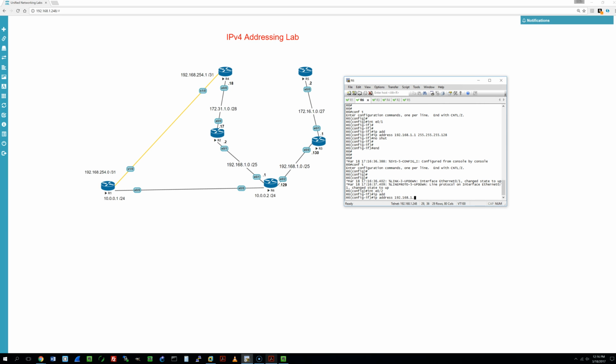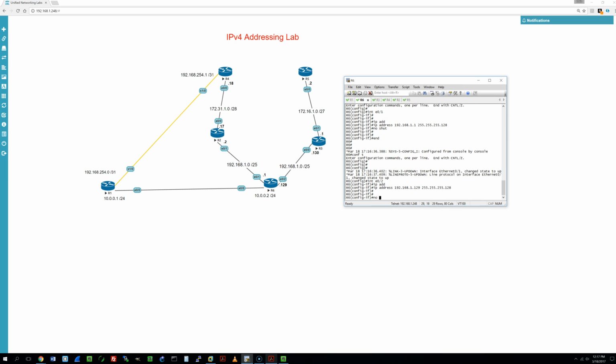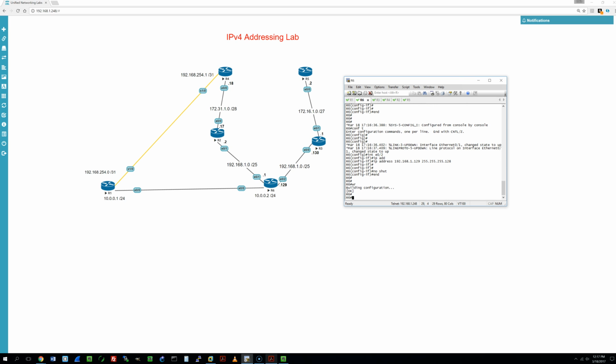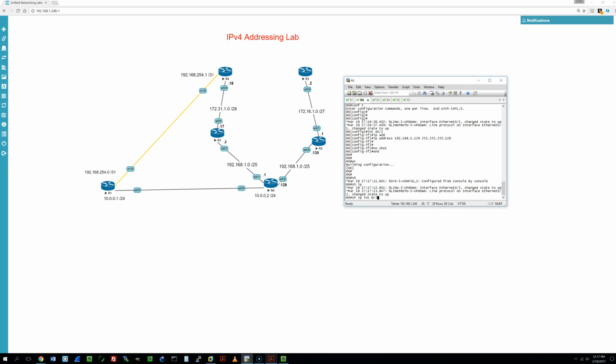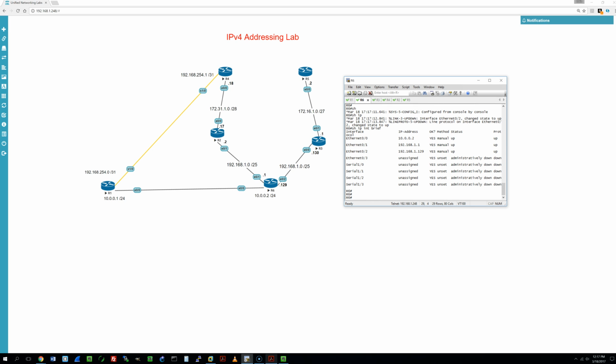So we're using the same network address, but it's subnetted into two different sides. So the first IP address we can use on the second subnet would be 129. So we're going to do that. And 255.255.255.128. No shut. Save it, show IP interface brief. Okay, looks just like the topology.